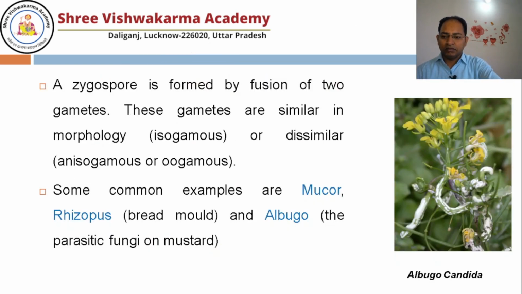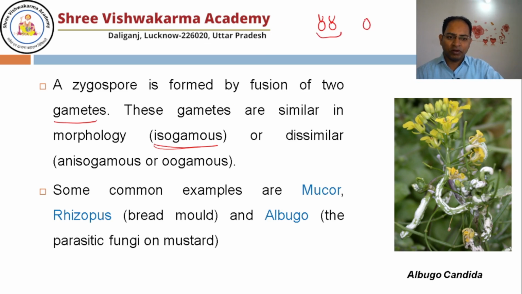All right. Zygospore is formed by fusion of two gametes. So once the sexual reproduction takes place, there are two types of gametes. If gametes are of the same size, means both are motile, look similar, they are known as isogamous.